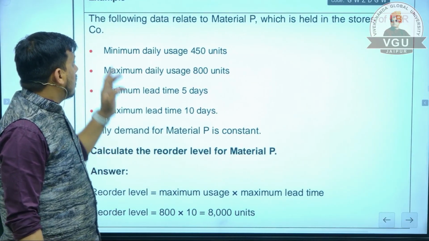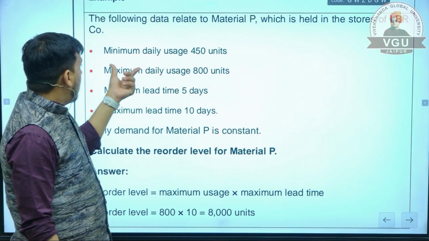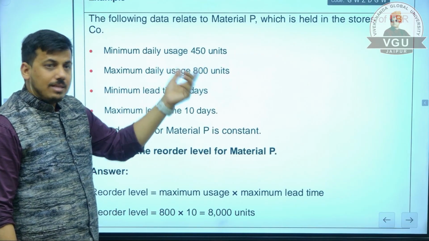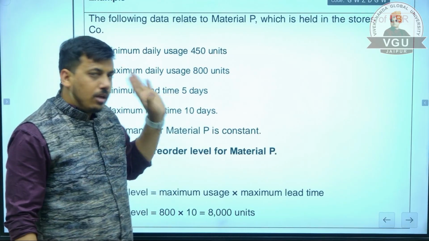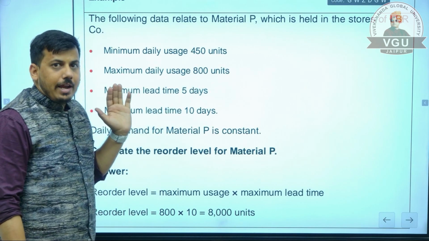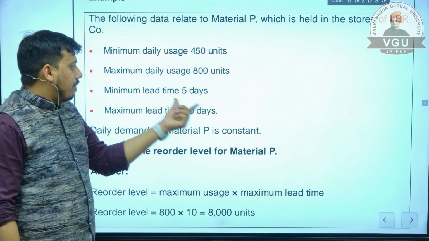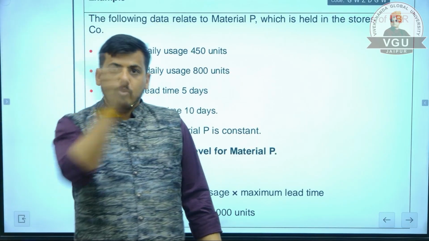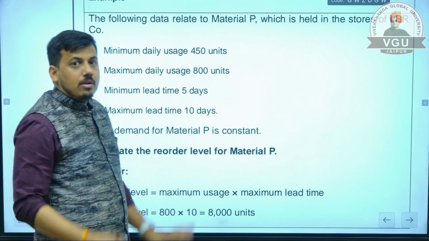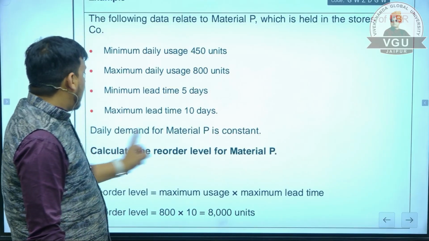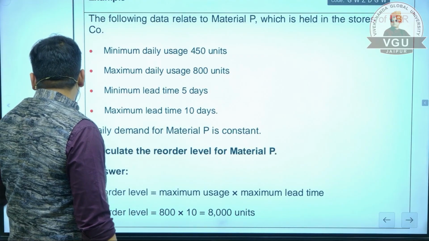Example: the following data are related to material P which is held in the stores of LBR company. Minimum daily usage is 450 units, means this is the minimum usage. The company always uses more than 450 units. Maximum daily usage is 800. The company does not go beyond 800 units. Minimum lead time. This is the minimum time taken by the supplier to deliver the goods. Maximum lead time is 10 days. It is the maximum time a supplier takes. Daily demand for material P is constant. Calculate the reorder level for material P.